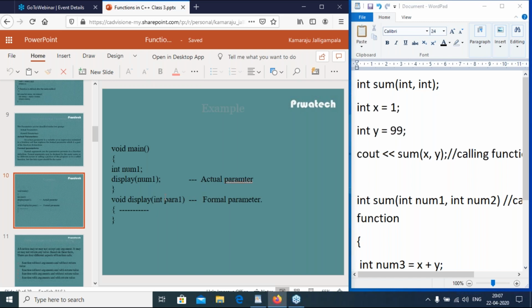So the parameters passing from the calling function are called actual parameters. The parameters in the function definition are called formal parameters.